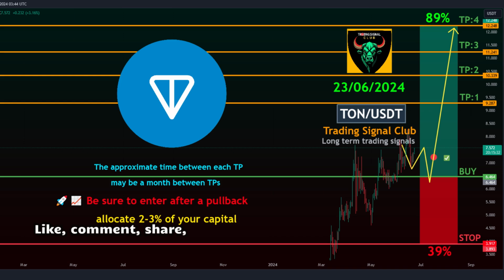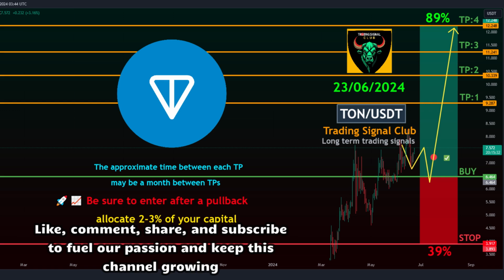TON-USDT overview. Trading style: spot trading. Target time frame: around 1 month between take profits (TPs). Entry levels: 6.464 to 7.299.